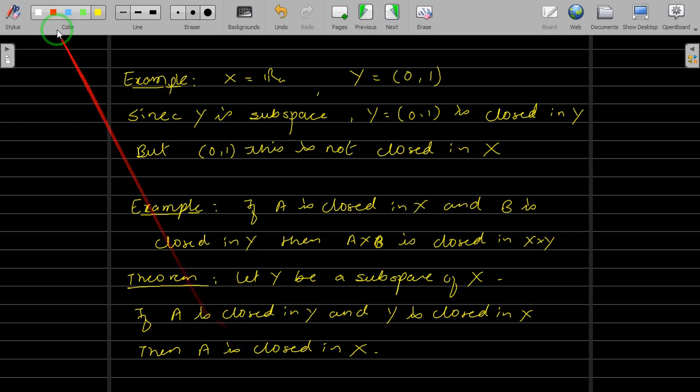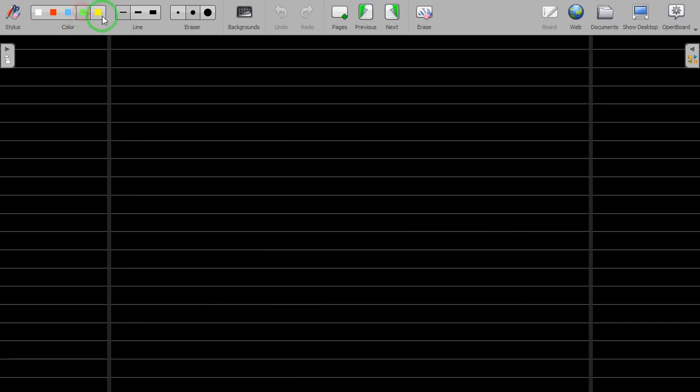Okay, so here, as a hint, we have a set X, we have a subset Y of X, and we have a subset A of Y. We will deal with open also: A open in Y, and we have to show that A is open in X. And secondly, closed: we have Y closed in X, we have A closed in Y, then we have to show that A is closed in X. Why is this true?